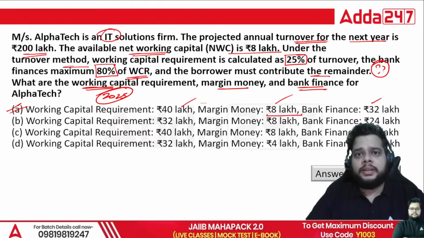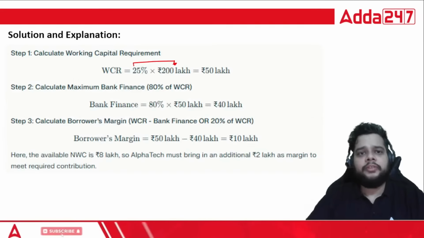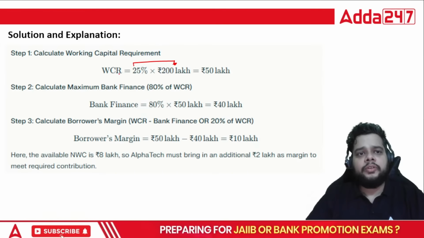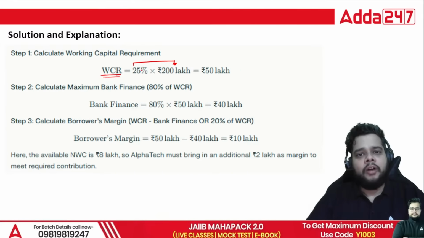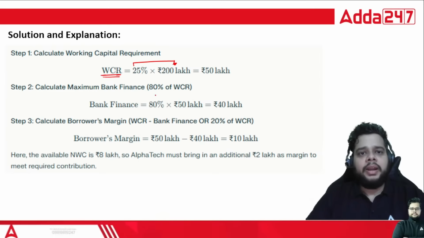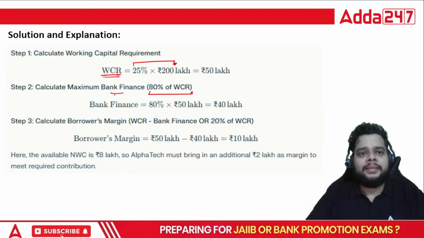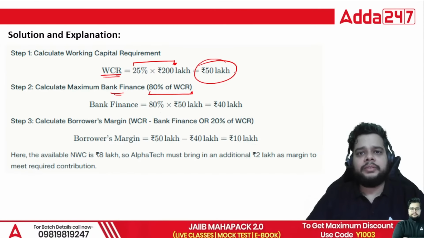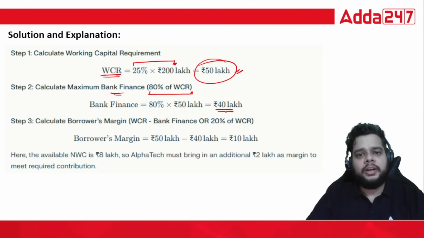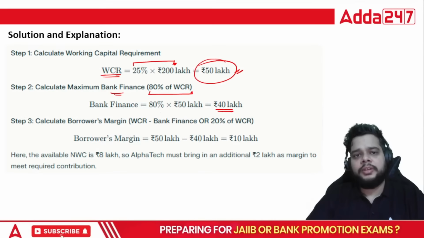Here you can see that the annual turnover is 200 lakh. So 25% of your annual turnover will give you the working capital requirement as per the turnover method. Again, out of that 25%, 80% of the WCR will give the maximum bank finance. So 80% of this, 50 lakh, will be 40 lakh, which is given here also. Fine, maximum 80% of WCR.